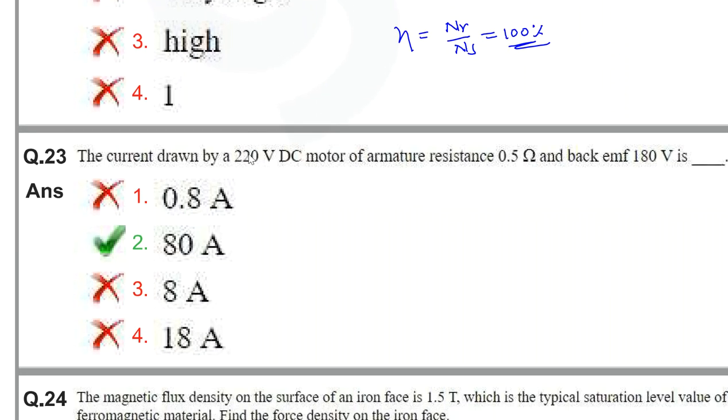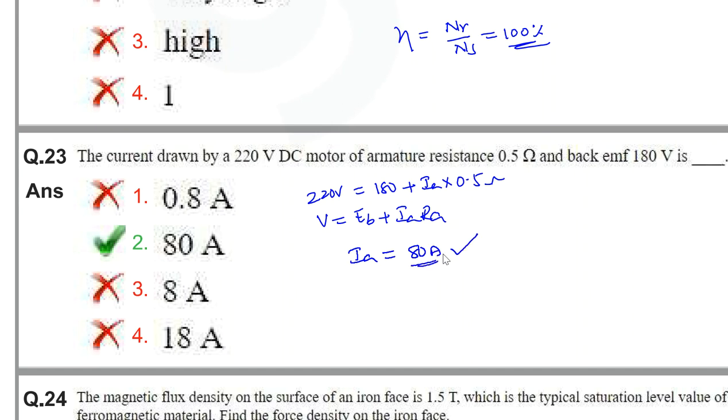Next question here. The current drawn by a 220 volts DC motor of an armature resistance of 0.5 ohms and a back EMF of 180 volts is. So a DC motor is given. So V is equal to Eb plus Ia into Ra. V they have given as 220 volts and Eb as 180, Ia we don't know, and we know the value of Ra as 0.5 ohms here. So from this, Ia you will get as 80 amperes. So the answer will be 80 amperes here.